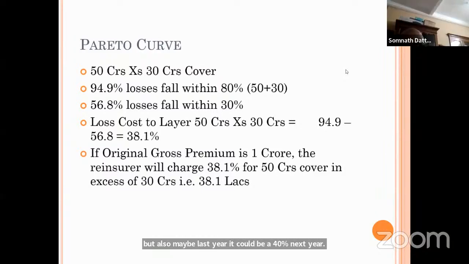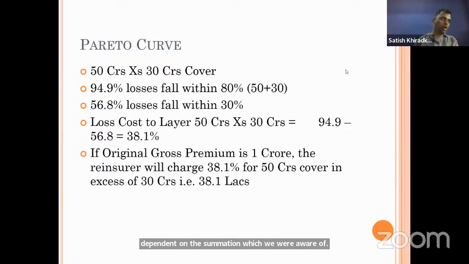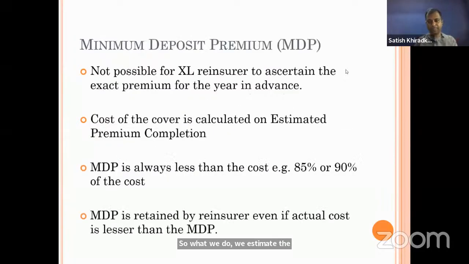Absolutely. Okay. In proportional, what happened? It was very much dependent on the sum insured, which we were aware of. But here we are not aware what would be the losses. So what we do is estimate the losses, and on that basis, we apply a certain rate on those losses, and out of that a minimum premium is paid to the reinsurance company. That is called minimum deposit premium.